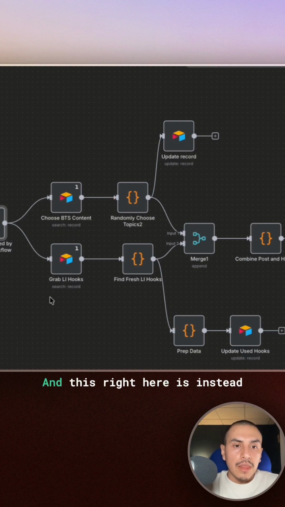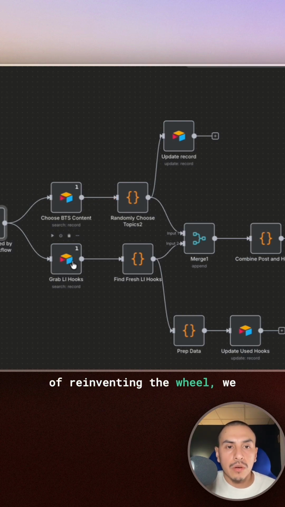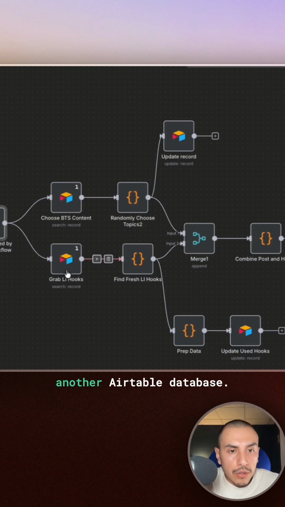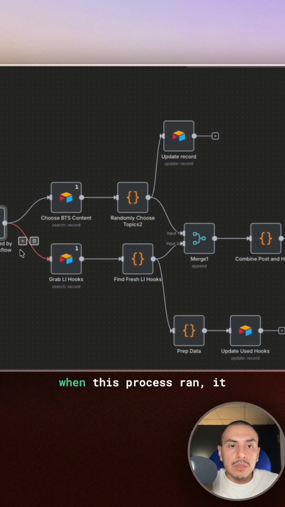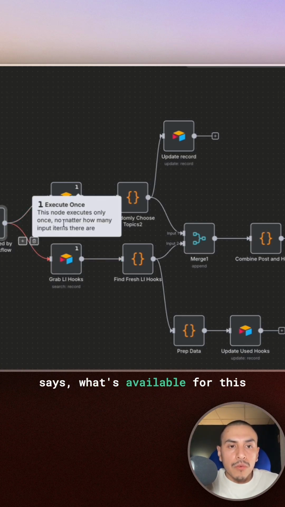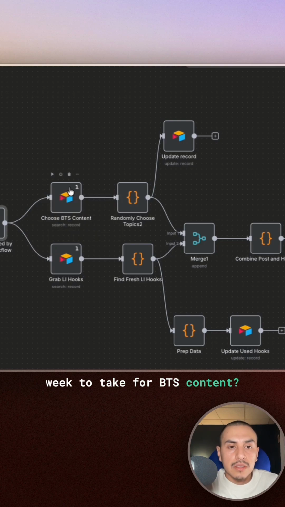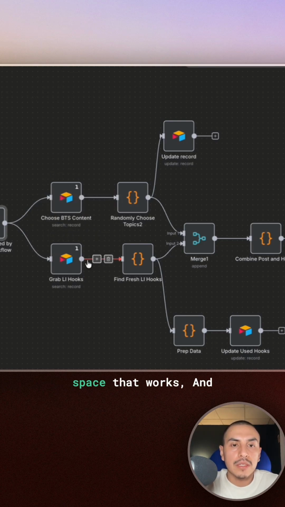And that's what this is, just looking at my Airtable for that specific database and saying what is available to take. And this right here is, instead of reinventing the wheel, we know that you need a good hook. You need to create good content, pull hooks that we're getting a lot of views on LinkedIn, and I will add them to another Airtable database. When this process ran, it says what's available for this week to take for BTS content, and what's a hook that's available from a competitor or from your space that works.